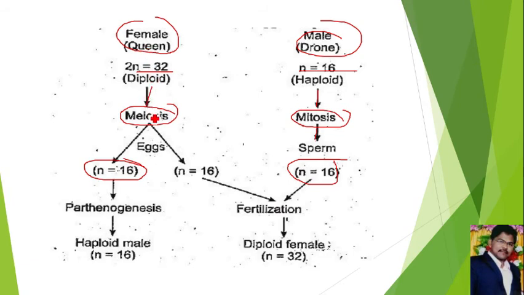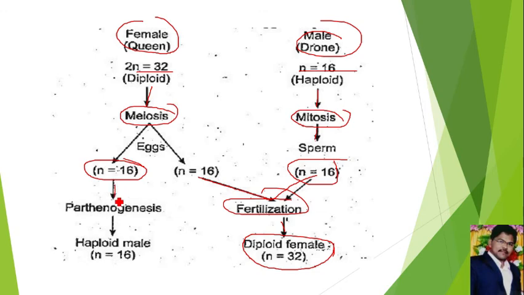Here meiosis occurs for formation of the egg, hence that is reductional division. The newly formed egg contains 16 chromosomes. When the egg fuses with the sperm, which is called fertilization, the 16 chromosomes of the egg and the 16 chromosomes of the sperm combine, which leads to the formation of a female containing 32 chromosomes.